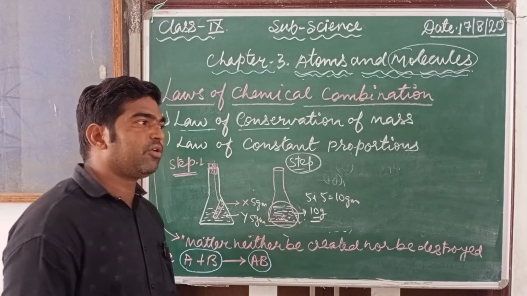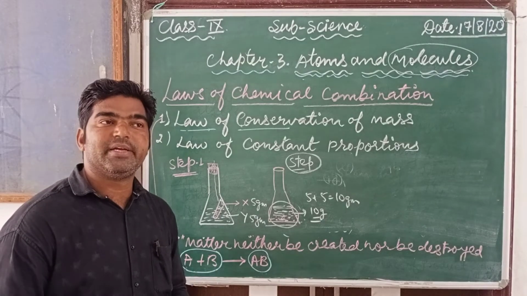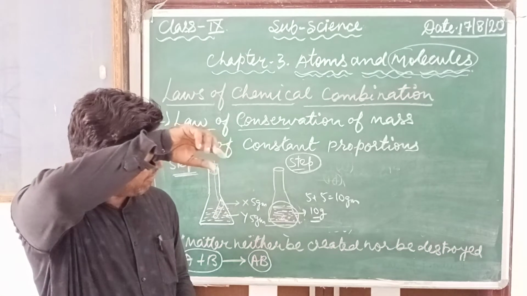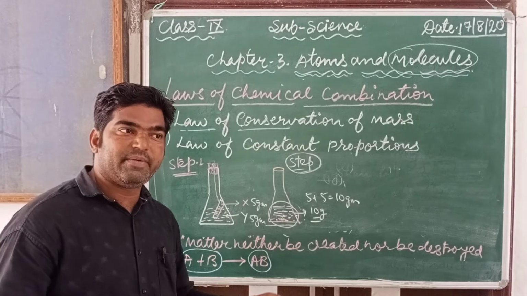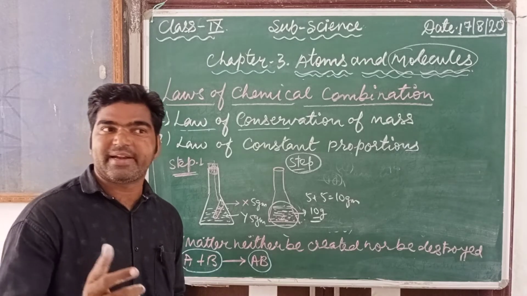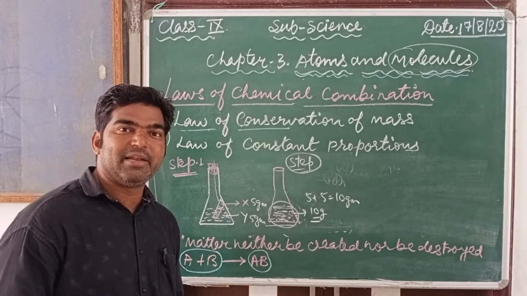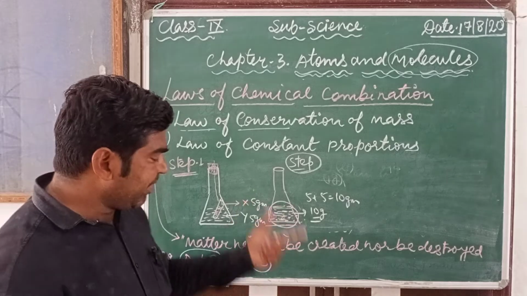One more example is also there: the reaction between barium chloride and sodium sulfate. When barium chloride and sodium sulfate react, what does it form? Barium sulfate and sodium chloride, NaCl. So that is one more example.